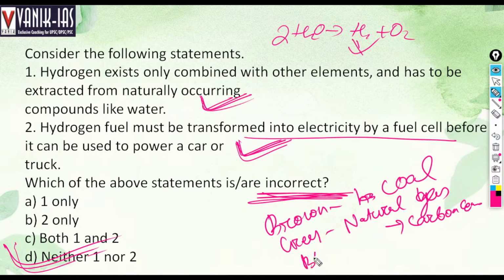There is also blue hydrogen, where natural gas is used, but no carbon emission. So: gray hydrogen, natural gas with carbon emission; blue hydrogen, natural gas without carbon emission; brown hydrogen, coal; green hydrogen, water. Right, next.